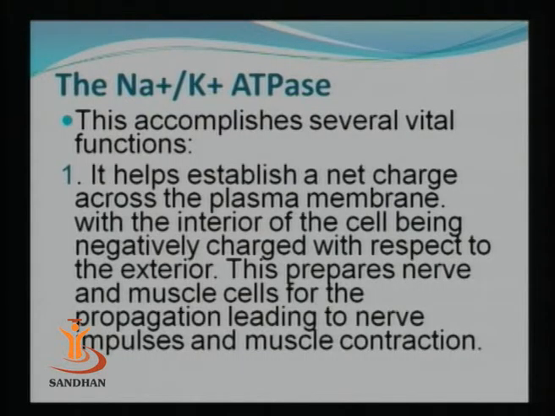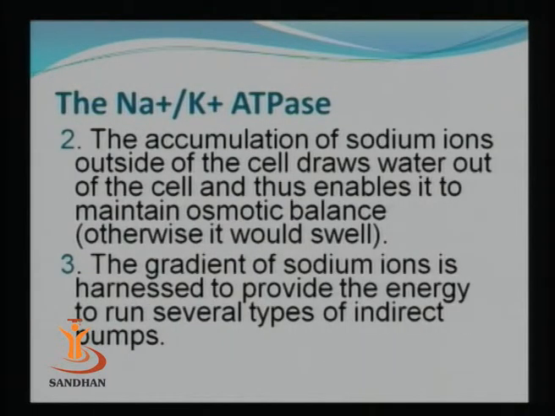And this type of transportation process accomplishes several vital functions. The same potential developed across the plasma membrane is used by our nerve cells and muscle cells for propagation, which leads to nerve impulses and muscle contraction. So the functions of nerve impulses and muscle contraction in our body are carried out by this type of transport mechanism.